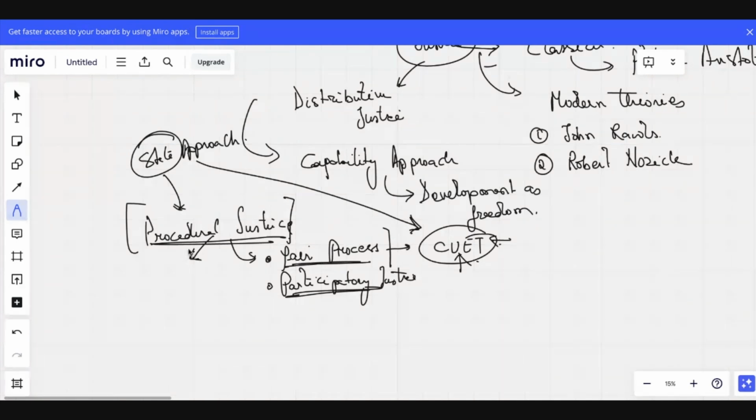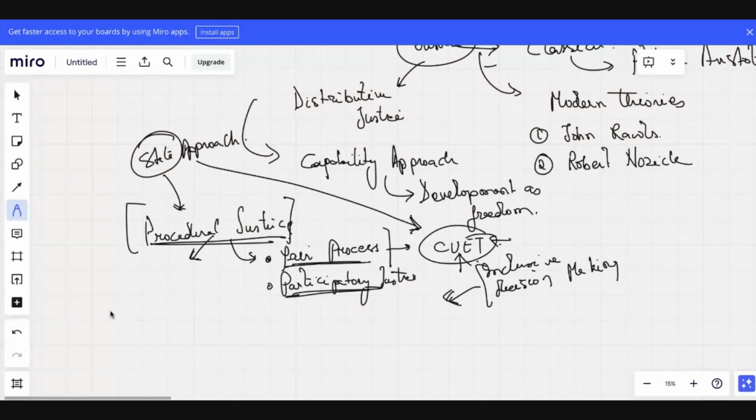Because we are talking about justice as an inclusive decision making process. And sometimes this is also interpreted as the concept of freedom.